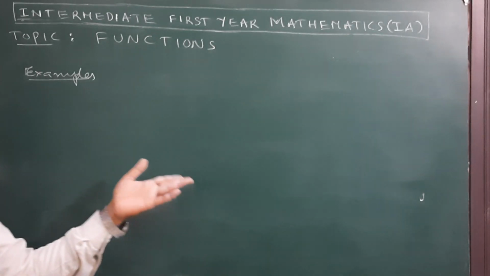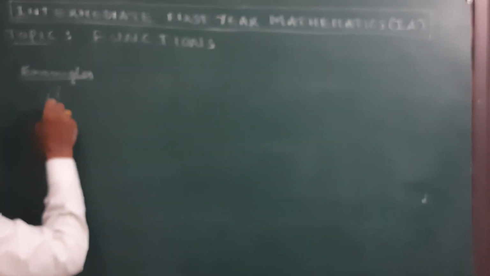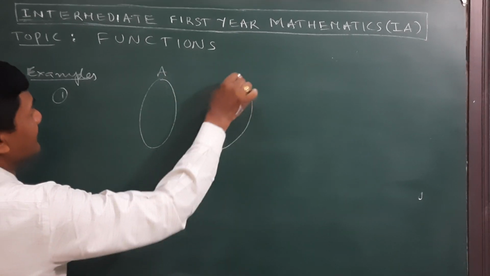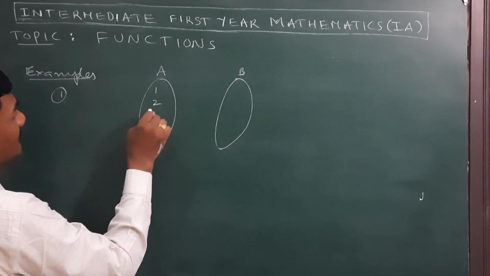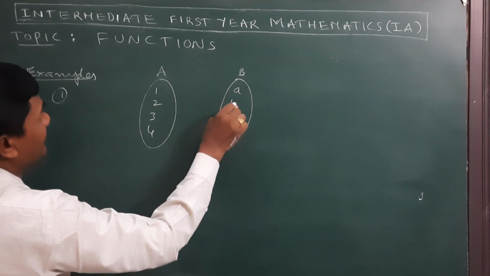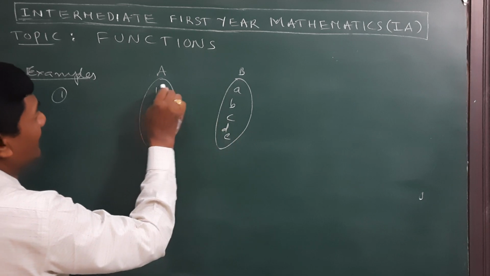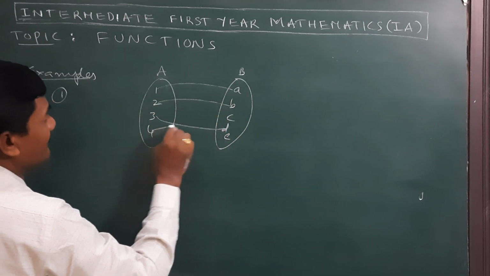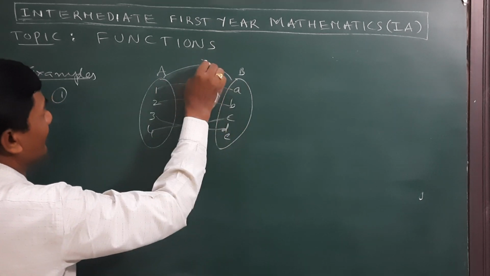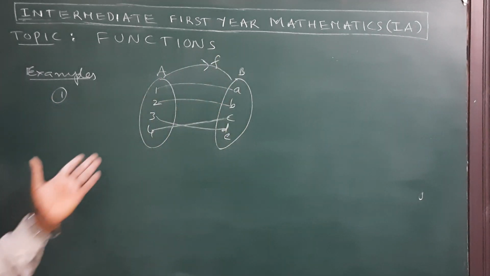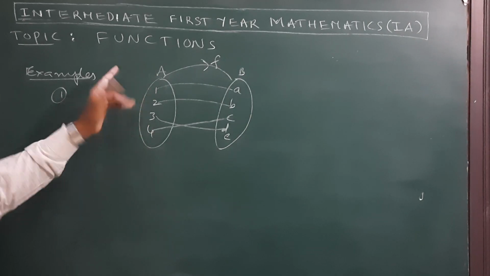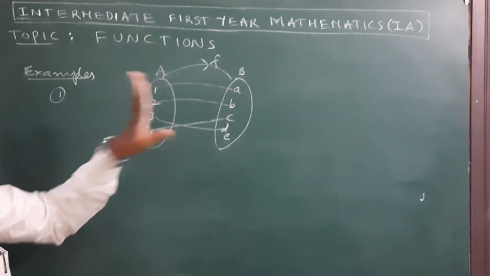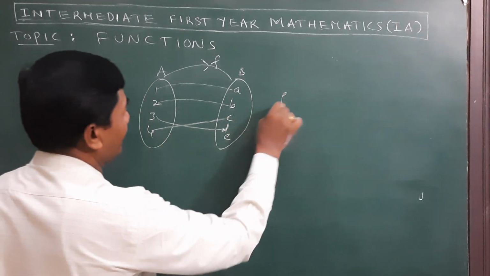Now we discuss examples. Example 1. Suppose A is a set and B is another set. A is 1, 2, 3, 4 and B is a, b, c, d, e. Suppose 1 is associated with a, 2 with b, 3 with d, and 4 with c. Then this is called a mapping, and f is called a function. All elements of A are associated with unique elements of B. Therefore, this is a function.